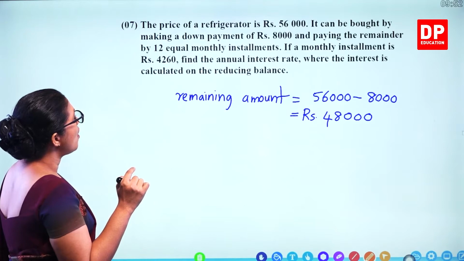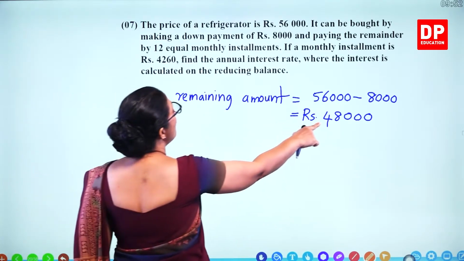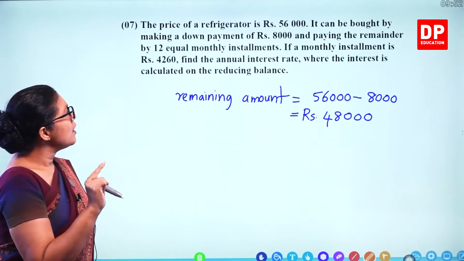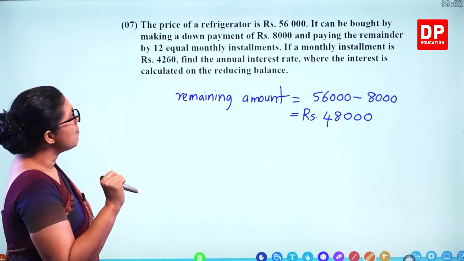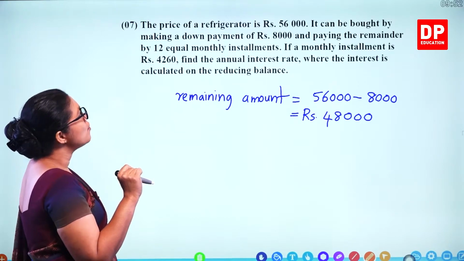That's the remaining amount. You have to pay that in 12 equal monthly installments. If a monthly installment is 4,260, find the annual interest rate.